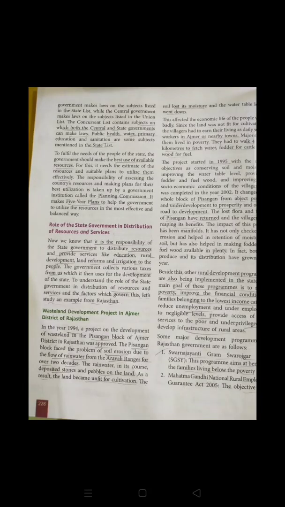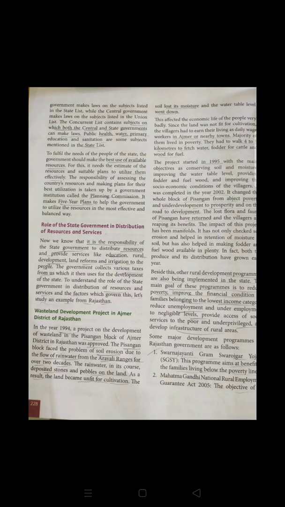So what happened at that time, in 1994, a project was started for the development of the wasteland in the Peesangan block of Ajmer district, that is in Rajasthan. The soil was being completely destroyed by the rainwater that arrived from the Aravalli ranges over two decades. Definitely with that much water, the soil becomes less fertile and unfit for cultivation.